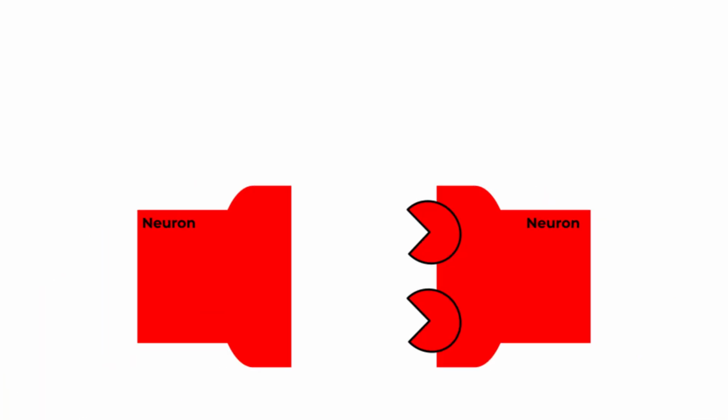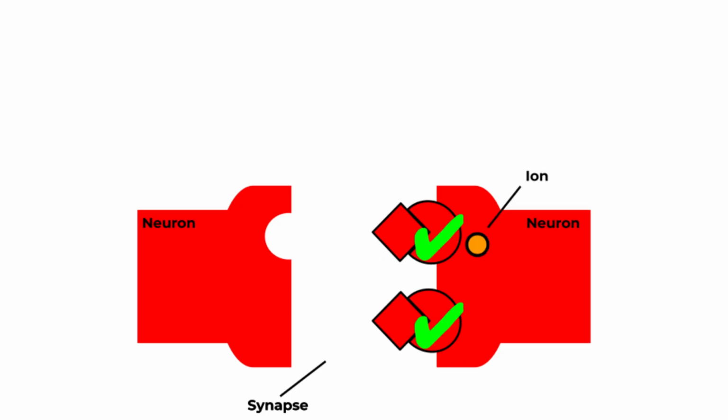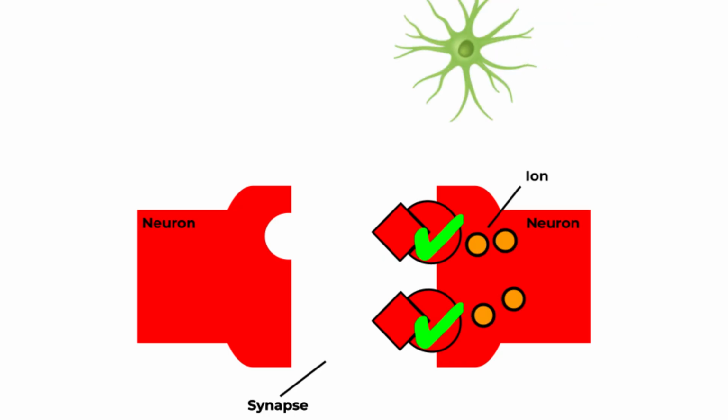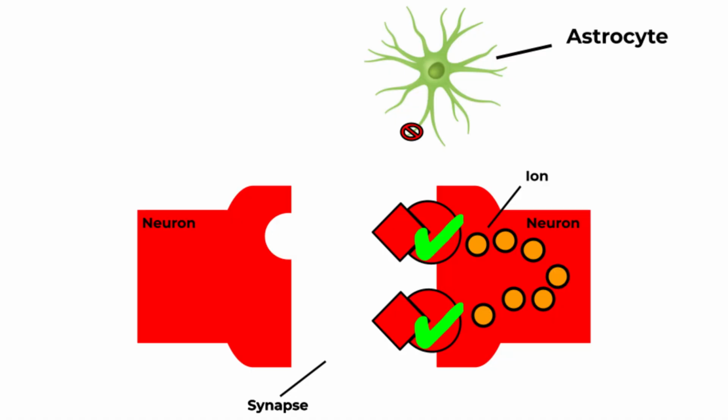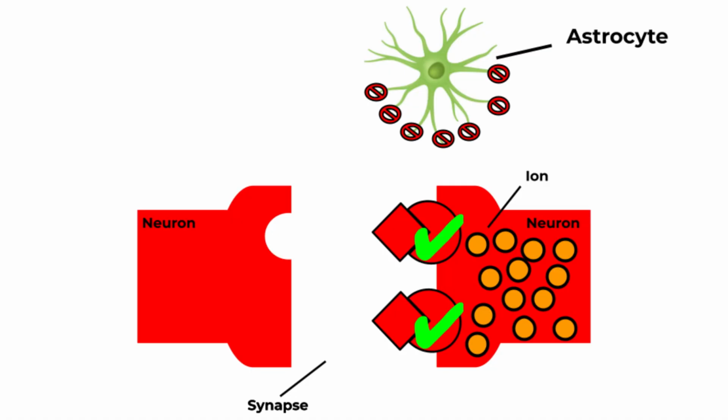But in ALS, this cleanup system breaks down. The EAAT2 transporters don't work properly, or there aren't enough of them. As a result, glutamate stays in the synapse for far too long. With too much glutamate around, the AMPA and especially the NMDA receptors stay open longer than they should. This allows huge amounts of calcium to flood into the motor neuron.